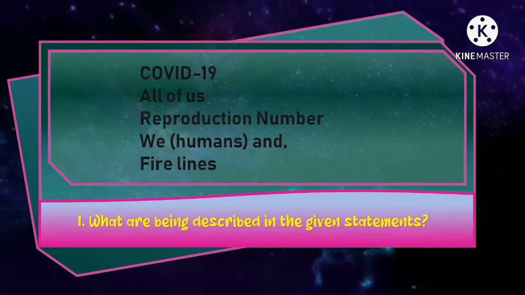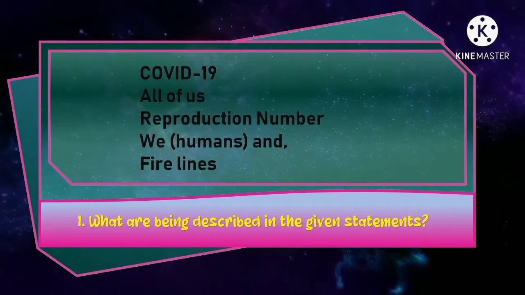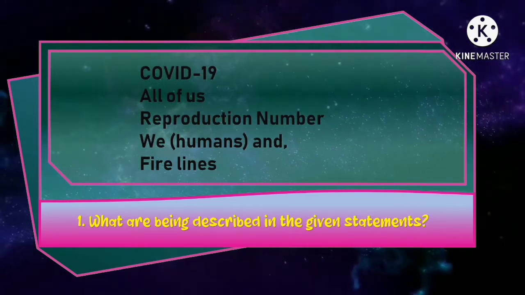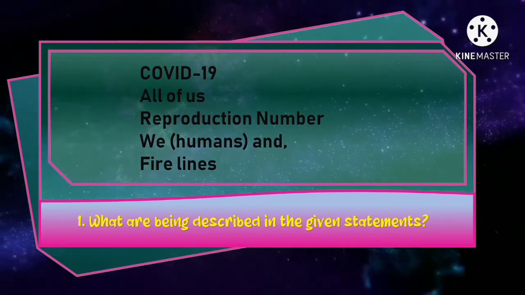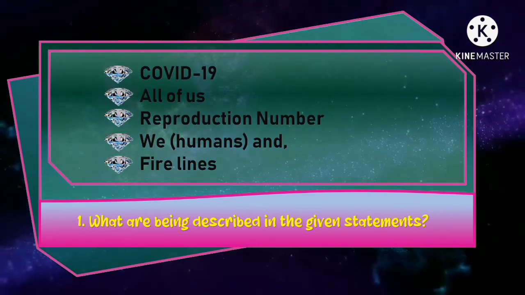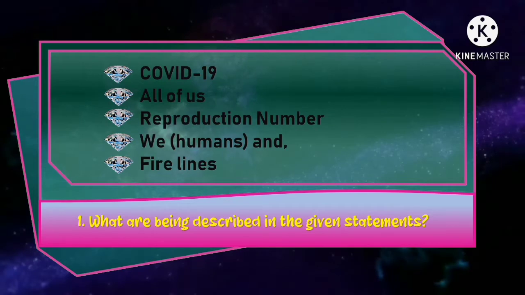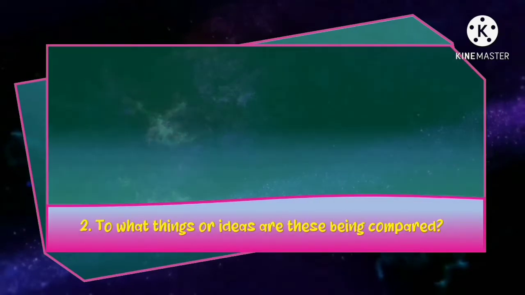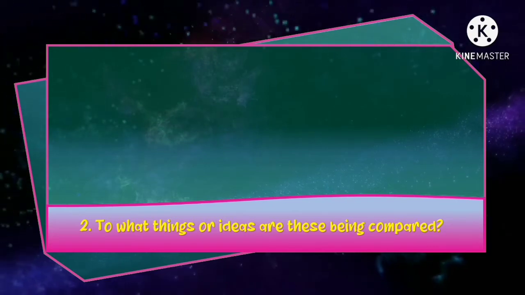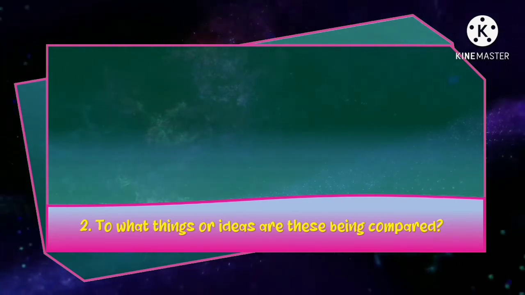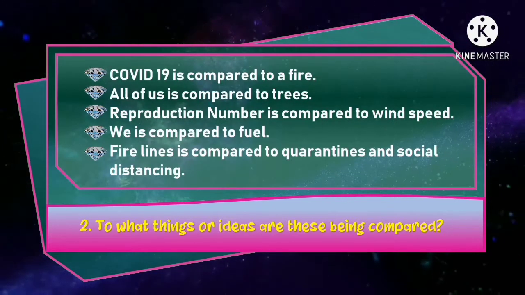That's right. The correct answers are COVID-19, all of us, reproduction number, we, and fire lines. Number 2, to what things or ideas are these being compared? Yes, the correct answers are